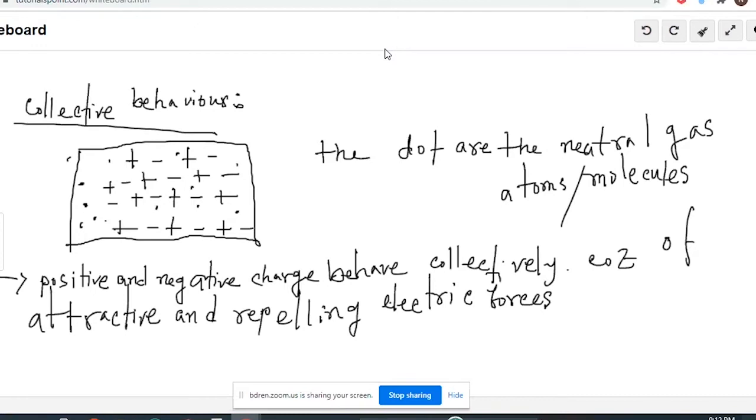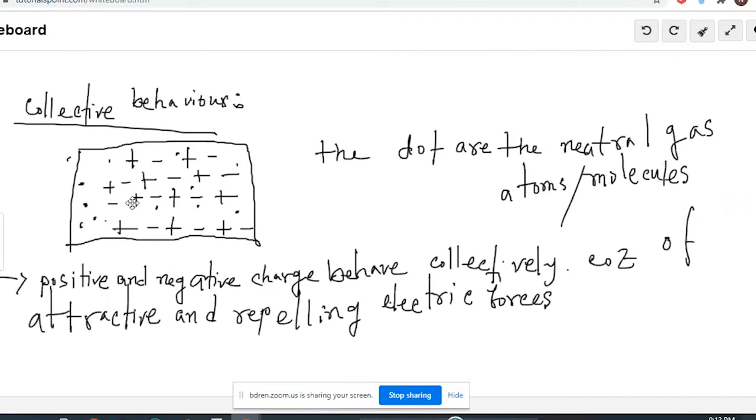In the plasma state, there will be charged particles, and that's why the electromagnetic force will be working here. You can see on the screen that the plasma states are like that. Here you can see the positive ions and negative ions. The dots here are the neutral gas atoms.